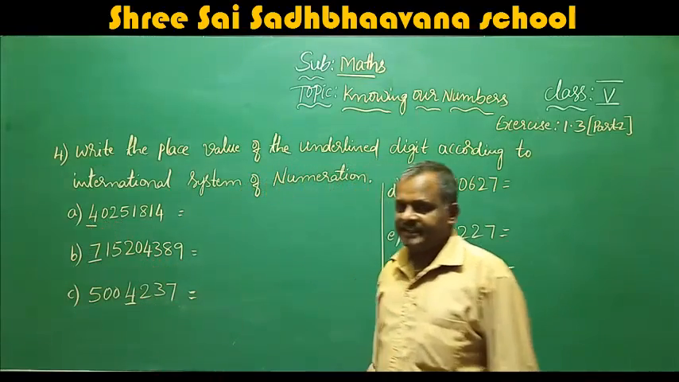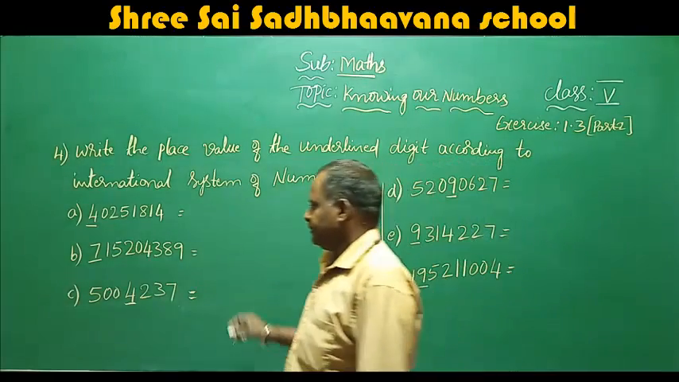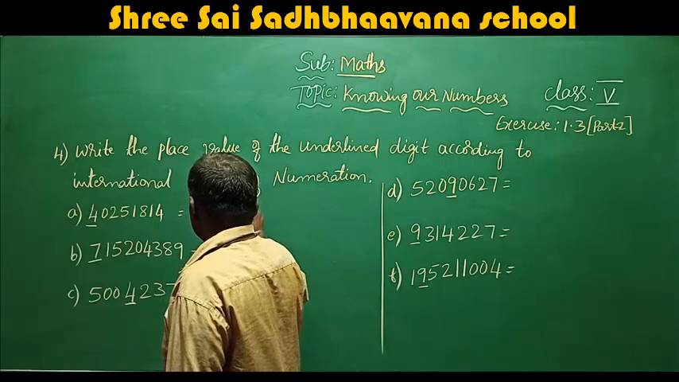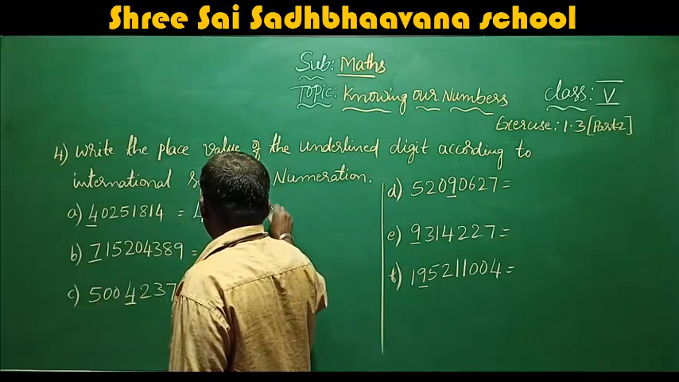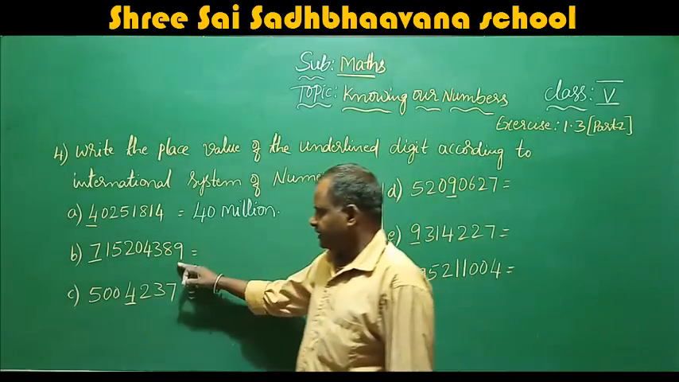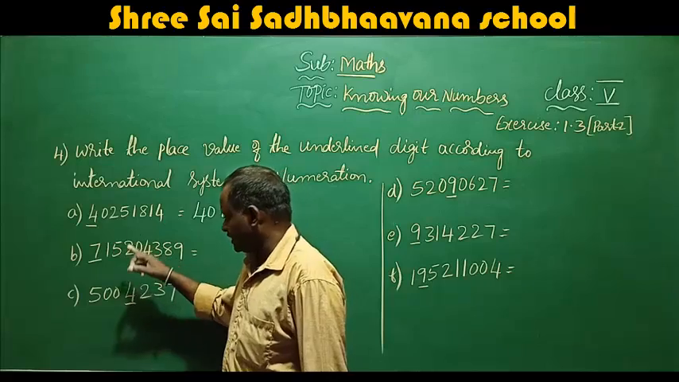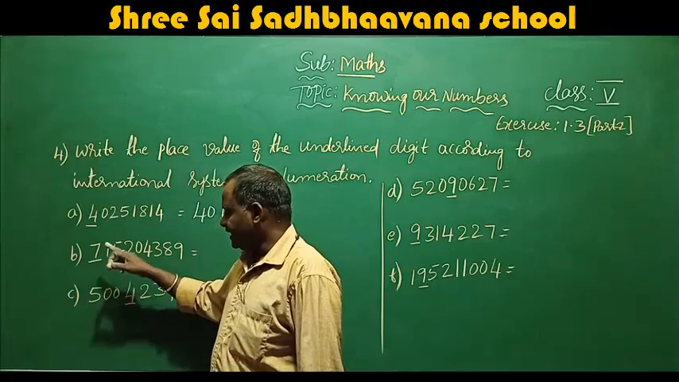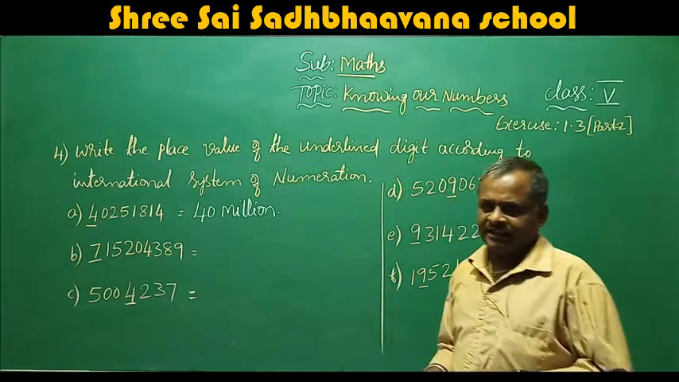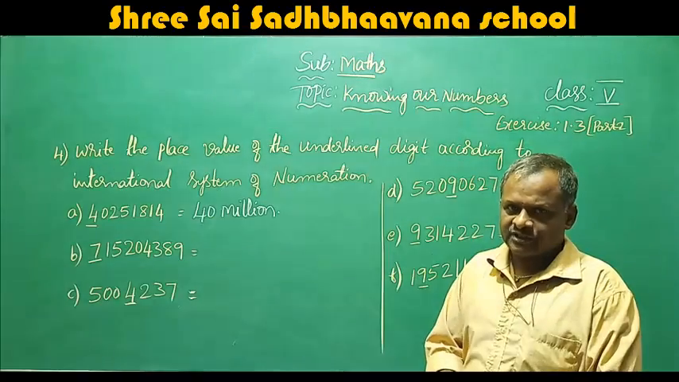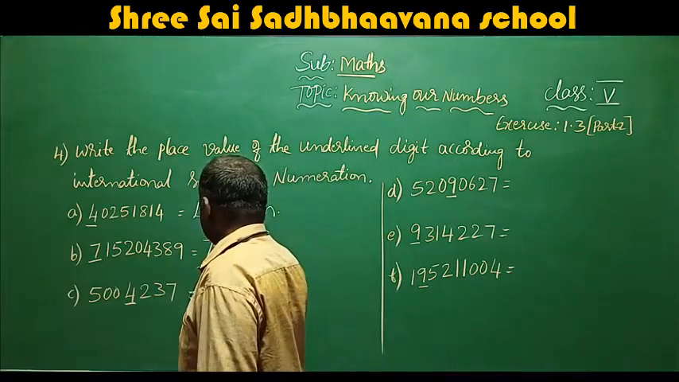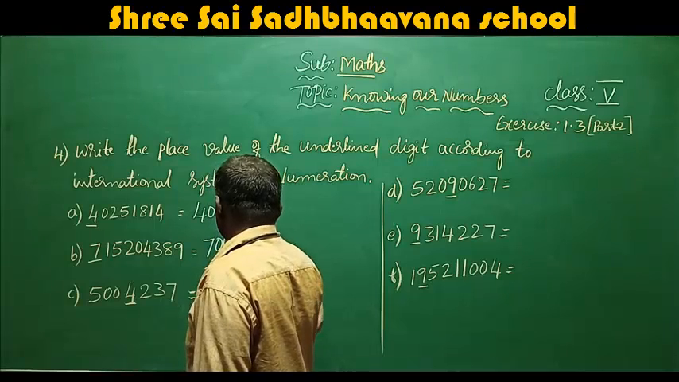So the 4 is in the 10 million place, so the total is 40 million. Next, units, tens, hundreds, thousands, ten thousands, hundred thousands, million, 10 million, 100 million. 7 is in the 100 million place, so the answer is 700 million.